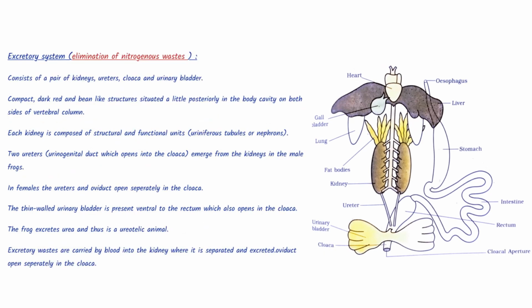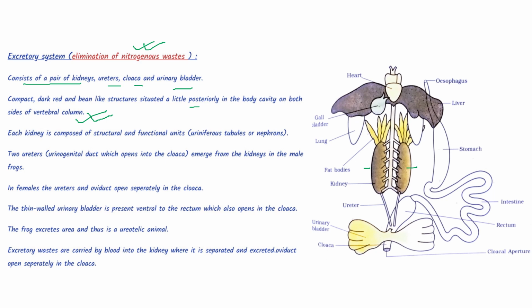Our next system is the excretory system, for elimination of nitrogenous wastes. It consists of a pair of kidneys, ureters, cloaca, and urinary bladder. Compact, dark red and bean-like structures situated a little posteriorly in the body cavity on both sides of the vertebral column. So, this is the kidney. These are the two kidneys.